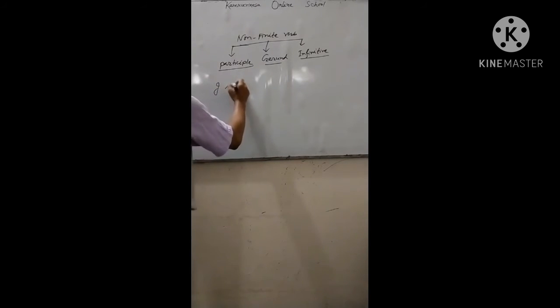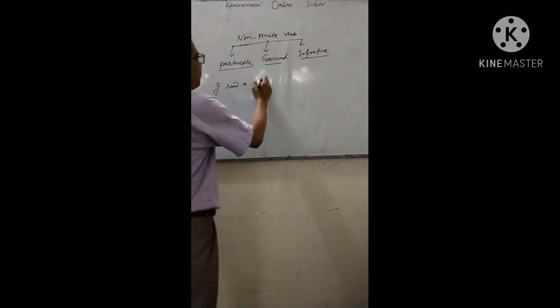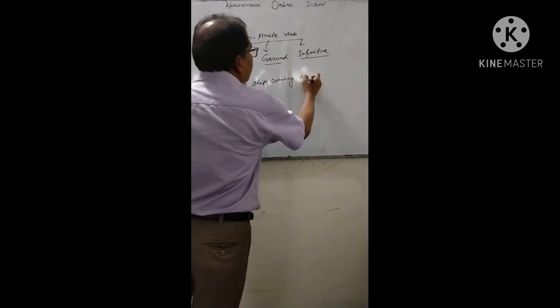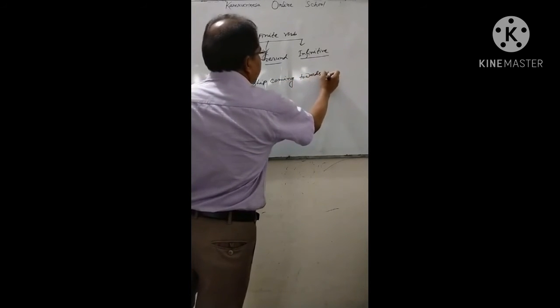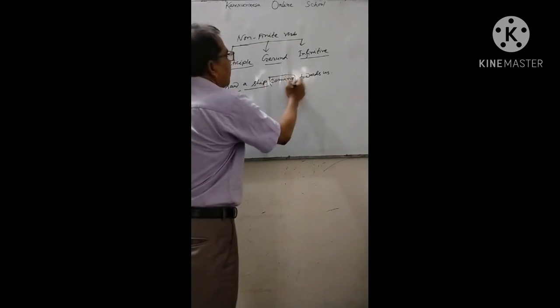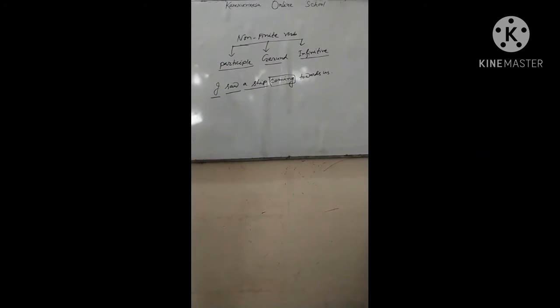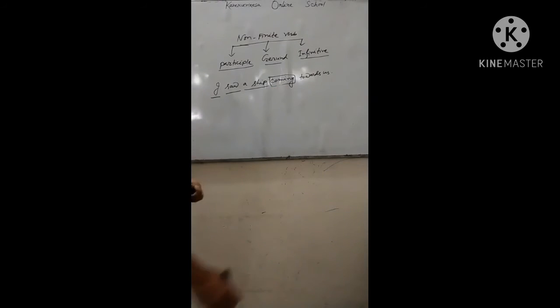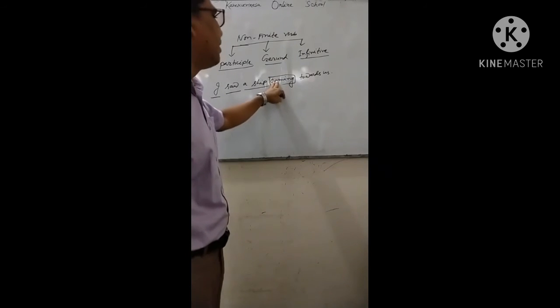I saw a ship coming towards us. Look, here the subject is I, saw is the finite verb, the object is a ship, and there is another verb here, that is coming. So this coming is not the main verb or the principal verb or the finite verb in this sentence. This coming is actually the non-finite verb in this sentence.